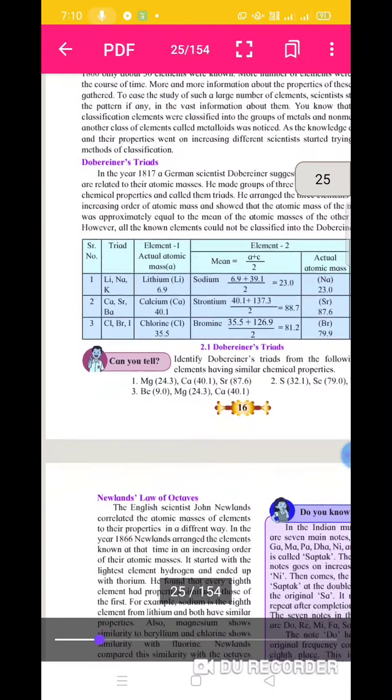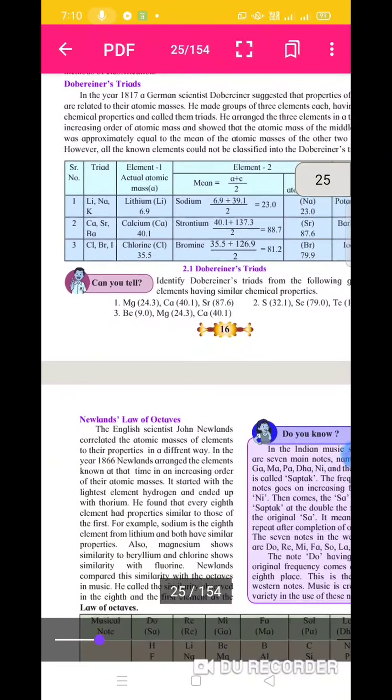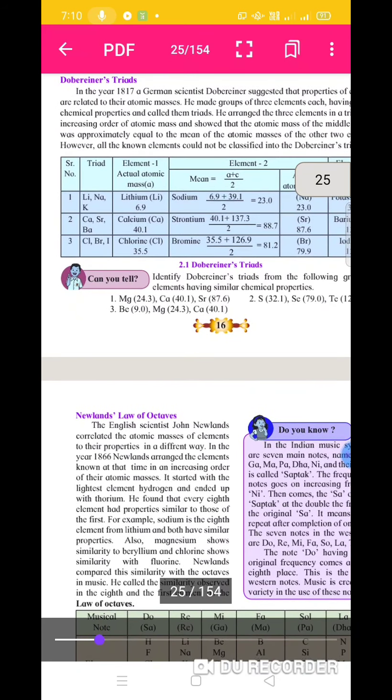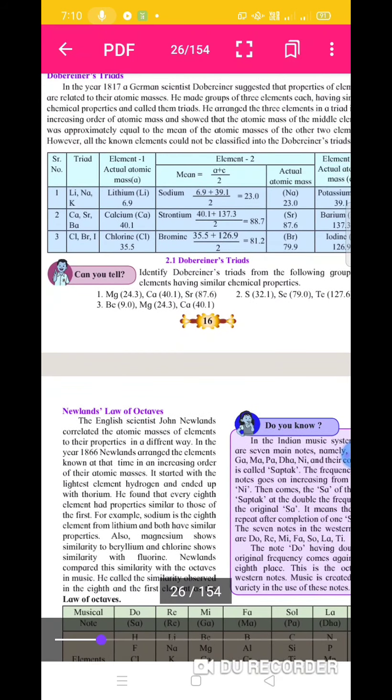Now the next point is Dobereiner's triads. Students, consider here, in 1817 German scientist Dobereiner suggested that properties of elements are related to their atomic masses.